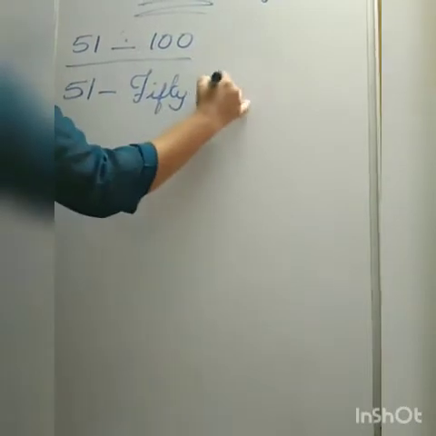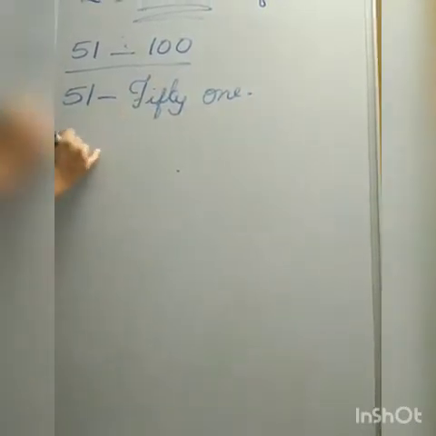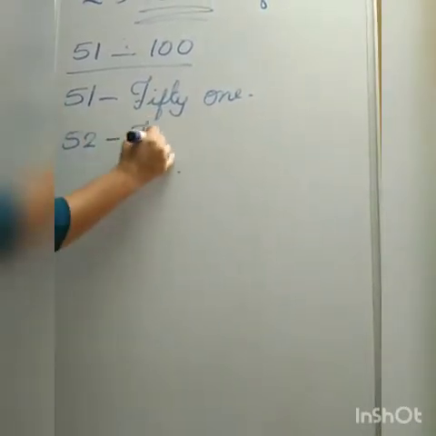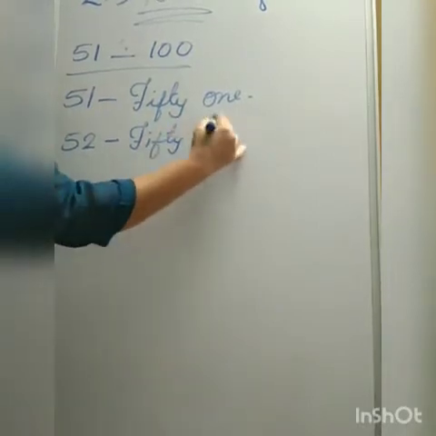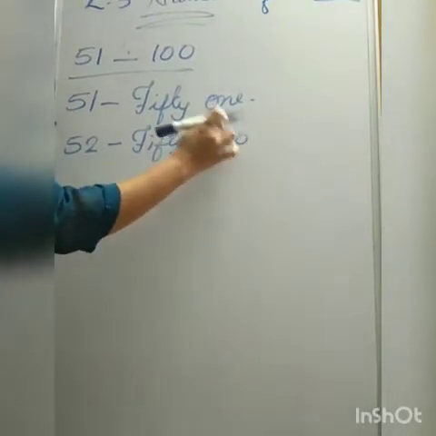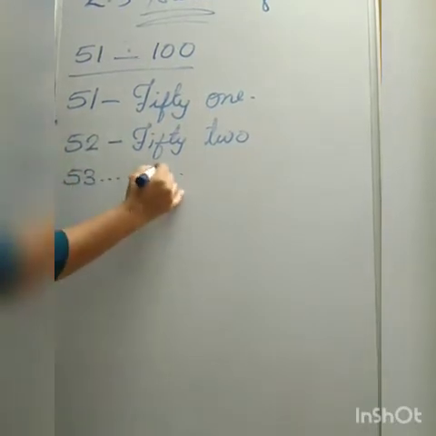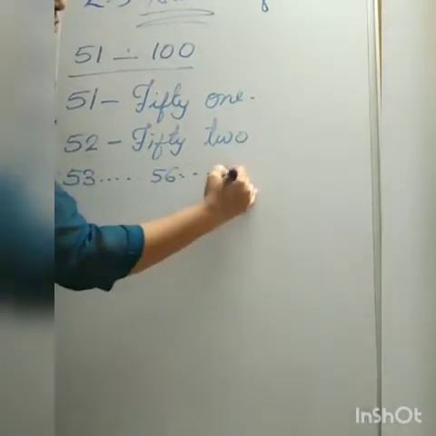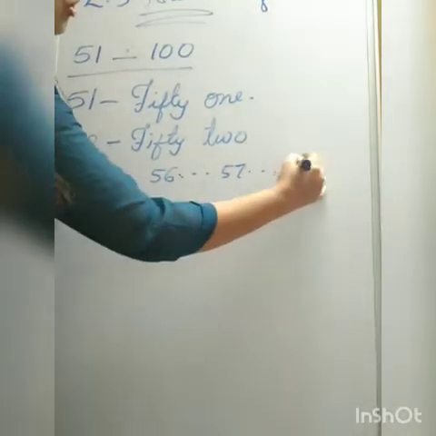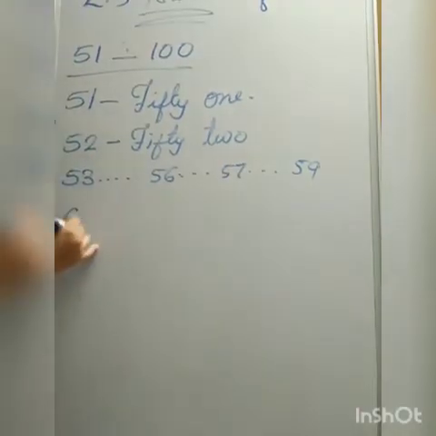F-I-F-T-Y, 51. 52. F-I-F-T-Y, T-W-O, 52. And 53, 54, 55, 56, 57 and so on, up to 59. Last is 60.